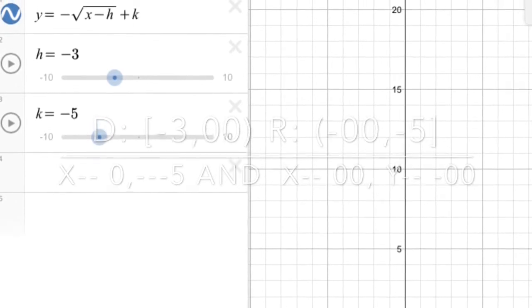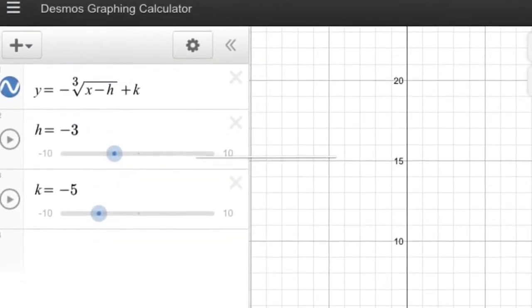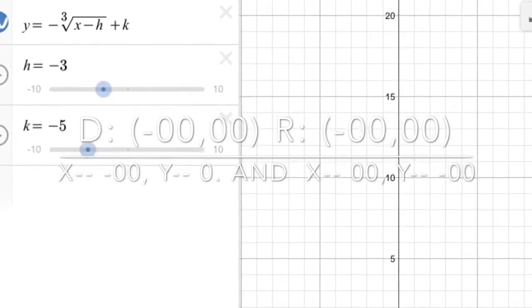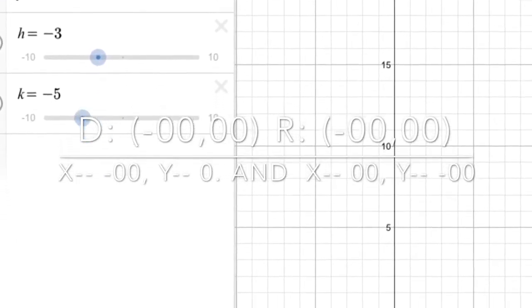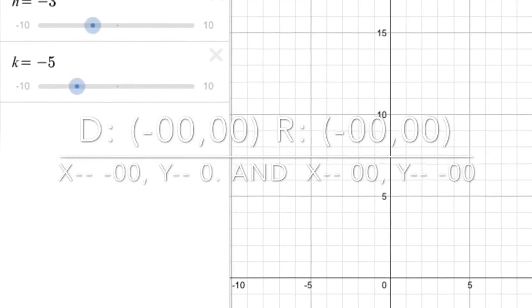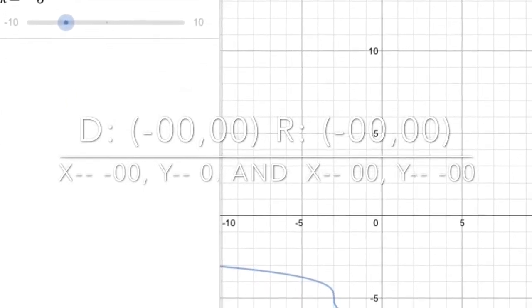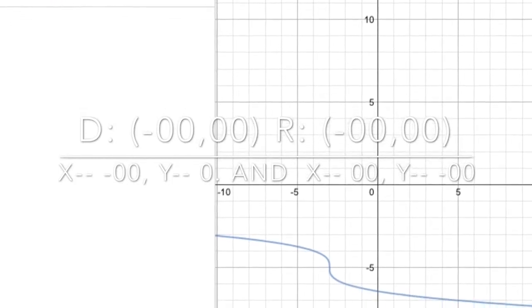The grandson of King Cube Root graphed the newest kingdom using the translated function y equals the negative cube root of x plus 3, minus 5, and stated that his boundaries were from negative infinity to infinity and from negative infinity to infinity.